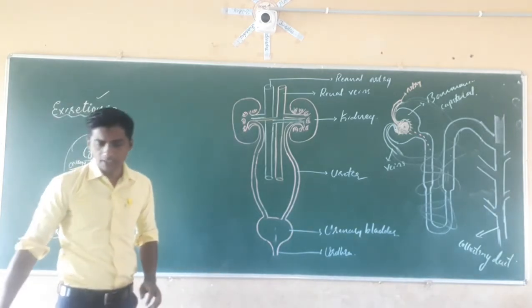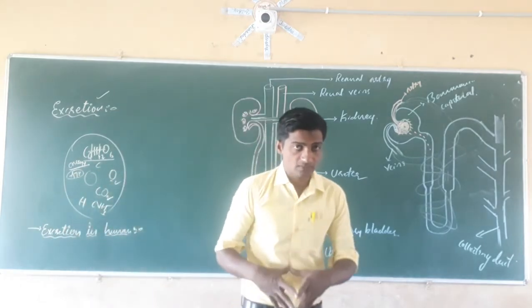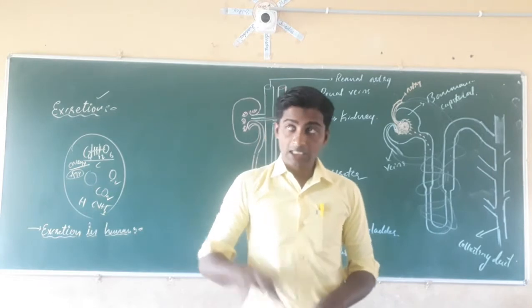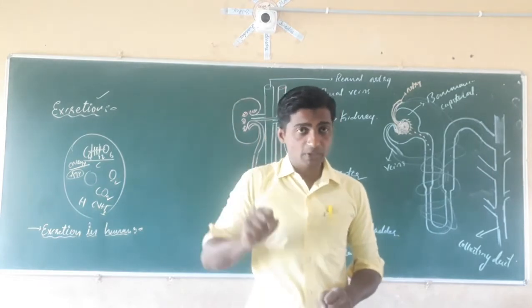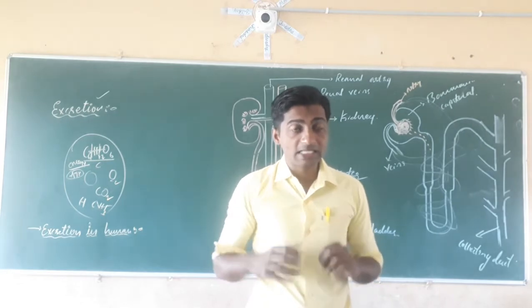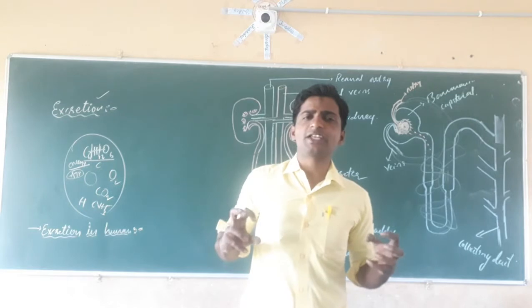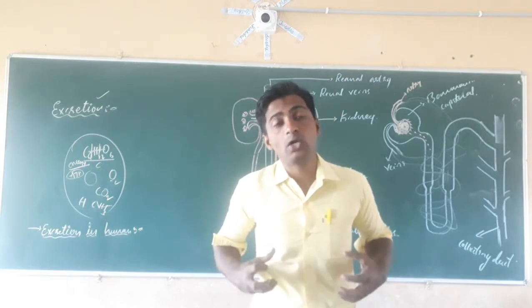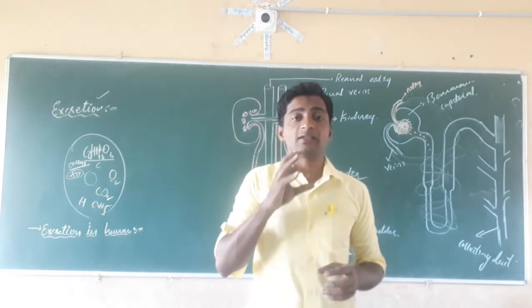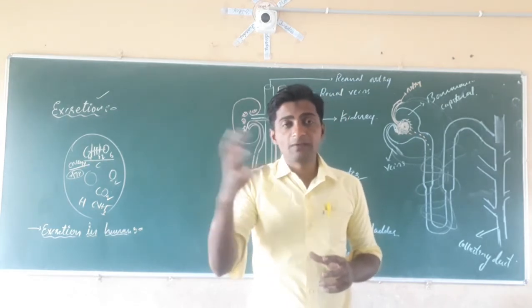Plants don't have a special excretory organ. In plant cells also, wastes are produced; nitrogenous wastes are produced in the plant. Then how are they removing the nitrogenous waste from the plant body? There is no special organ, no kidneys in plants. See, it is by different ways.